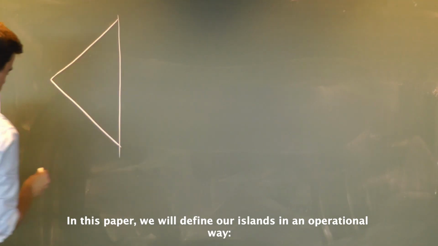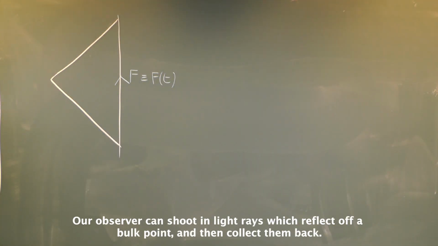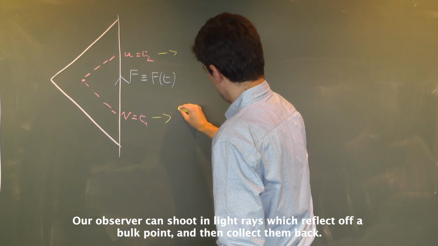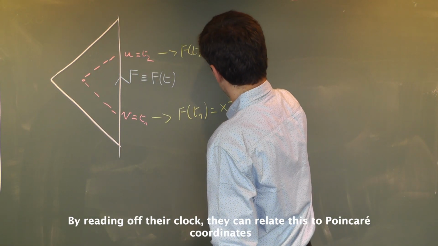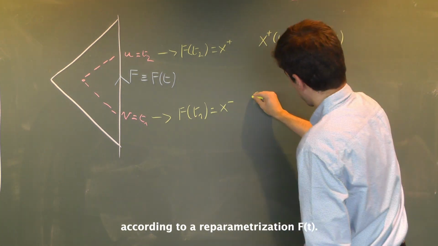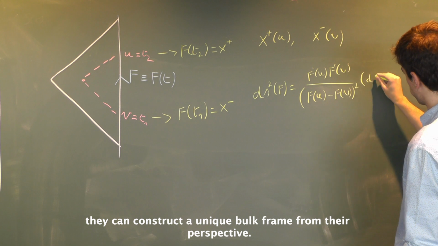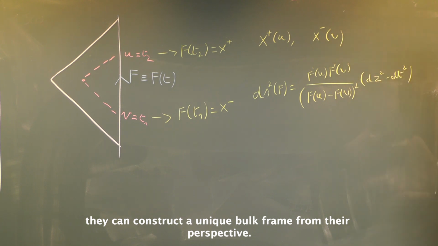In this paper, we will define the islands in an operational way. Our observer can shoot in light rays, which reflect off a bulk point and then collect them back. By reading off their clock, they can relate this to Poincaré coordinates according to a reparametrization f of t. Using this knowledge, they can construct a unique bulk frame from their perspective.